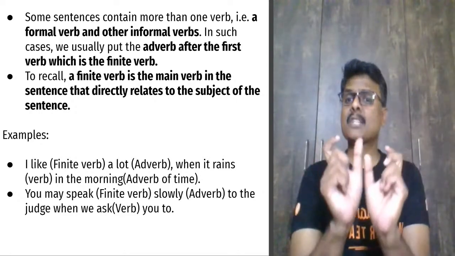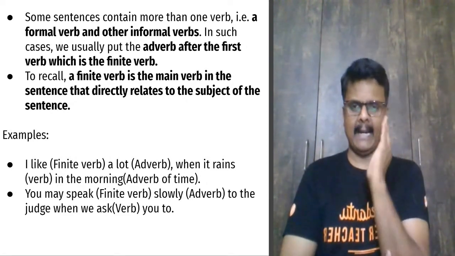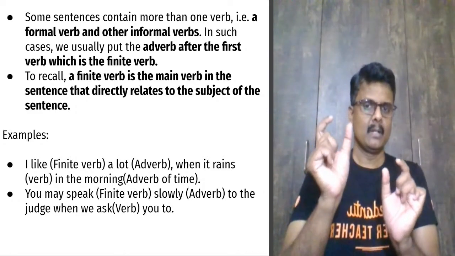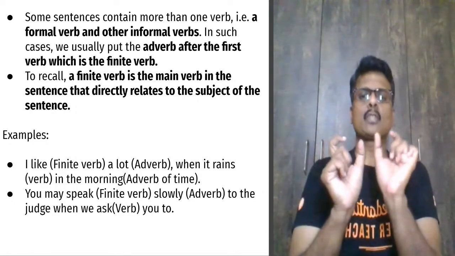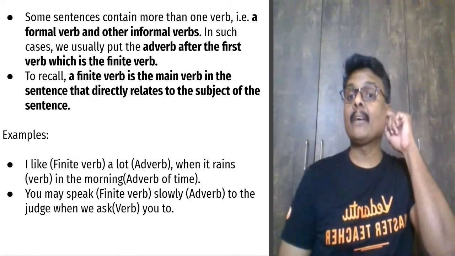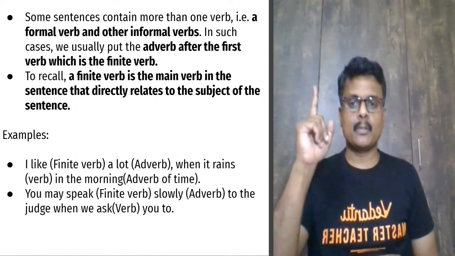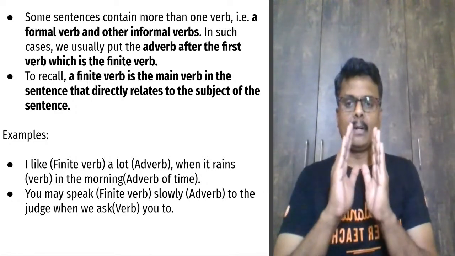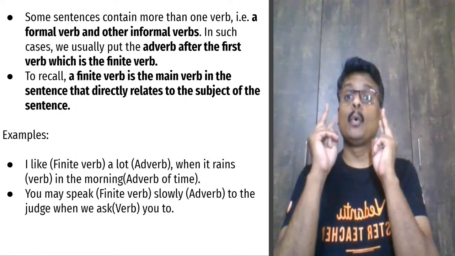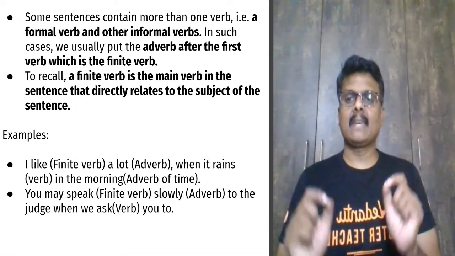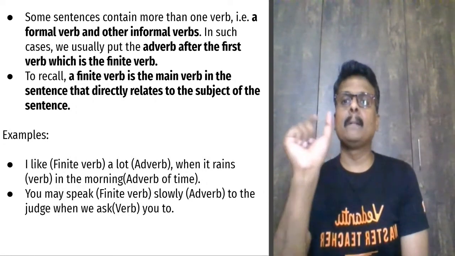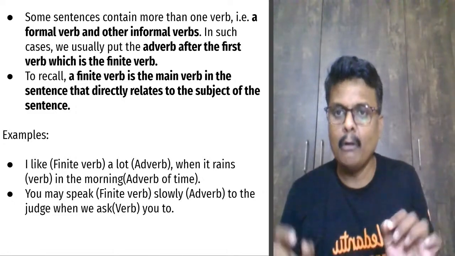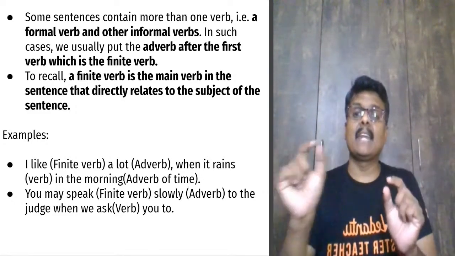Look here. You may speak. Speak is the finite verb. You may speak slowly. Slowly is the adverb. Speak slowly to the judge when we ask you to. So two verbs are there. Speak is one, ask is another. Please remember, there are places where you will have two verbs in the same sentence. If that is the case, a finite verb is the main verb in the sentence that relates to the subject. Guys, finite verb means a verb which relates to the subject.